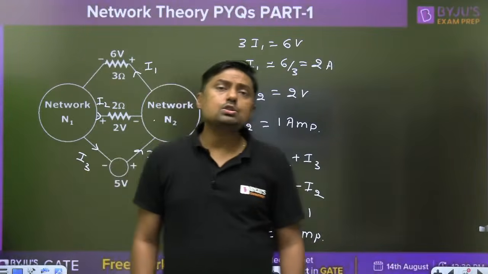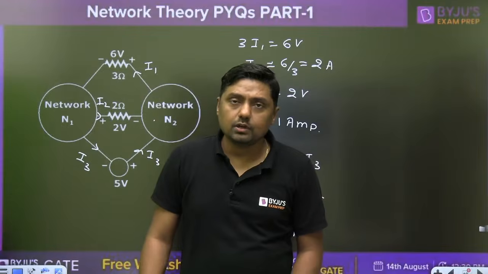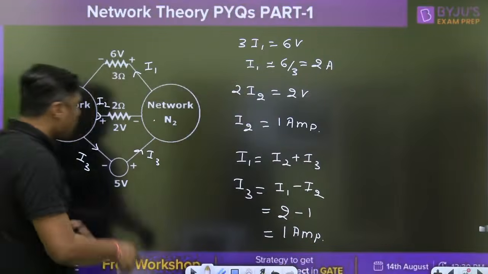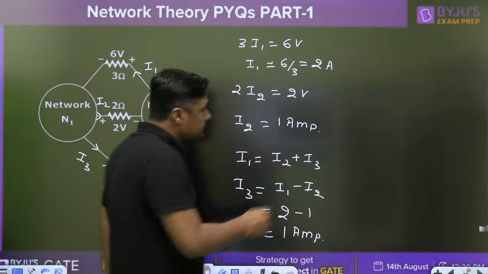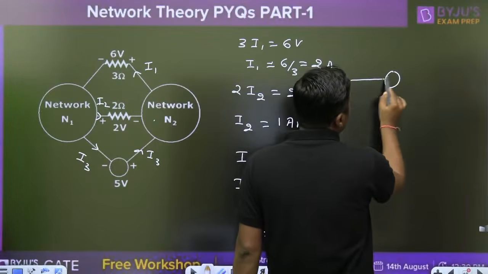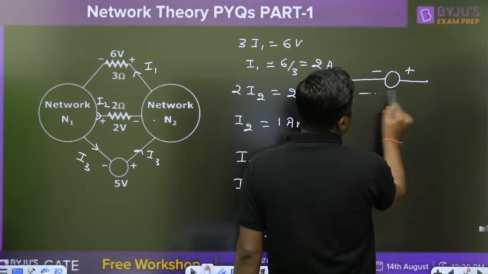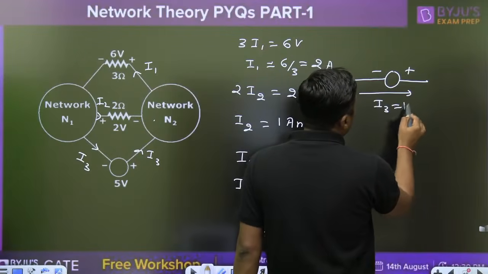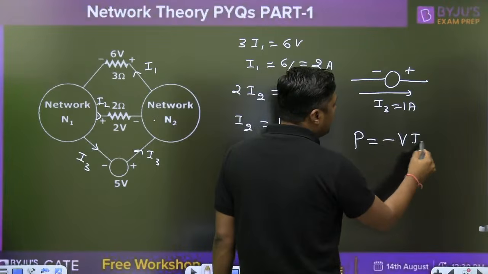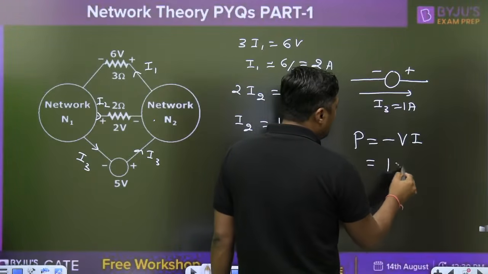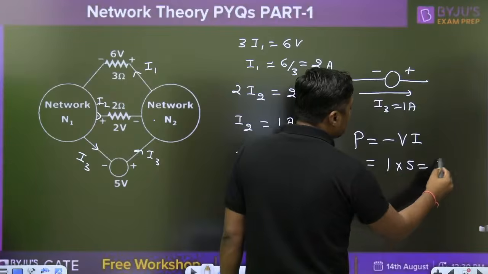Once you have the value of I1, simply, what is the power delivered by the source? Because current enters through the minus and leaves the positive, with 1 ampere, definitely it will deliver the power. Normally we use V and I, so 1 into 5, that is 5 watt.